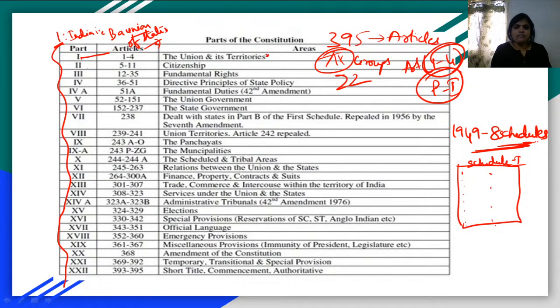So you will have here one dot or one star, like a bibliography. In your textbooks, you'll have one, two, three on the words. They will write 1, 2, 3 and all. When you refer to the last page, you will see what is meant by 1, 2, 3 and all. Likewise, schedules are something which are not explained in the articles, but they are explained separately.